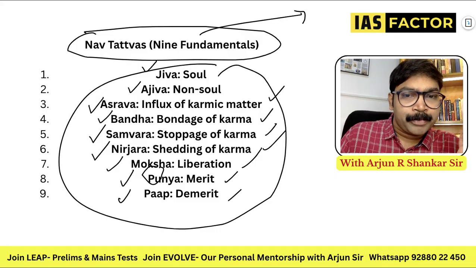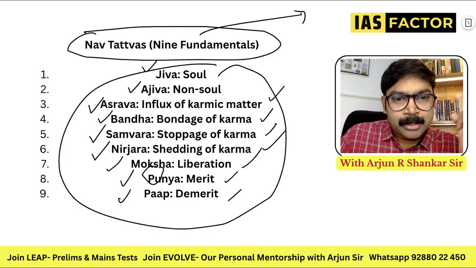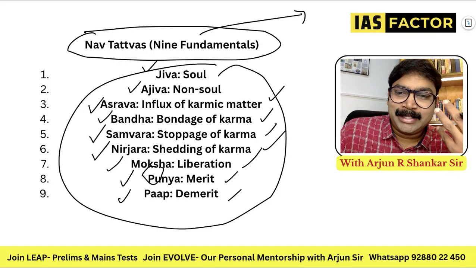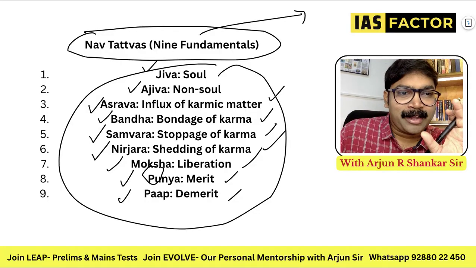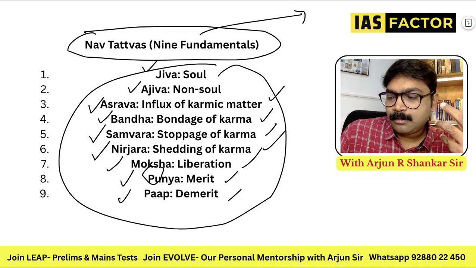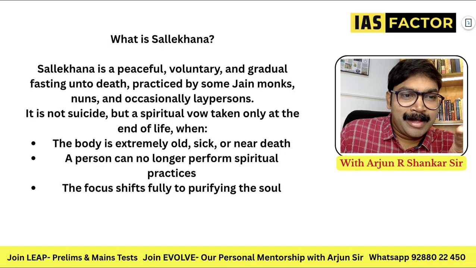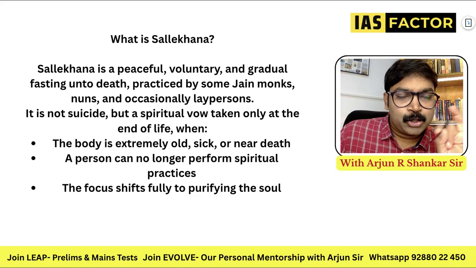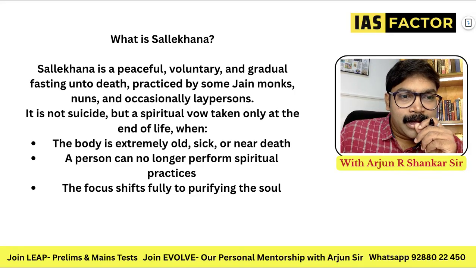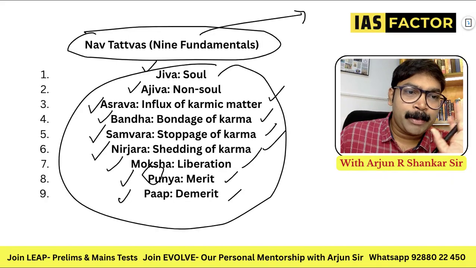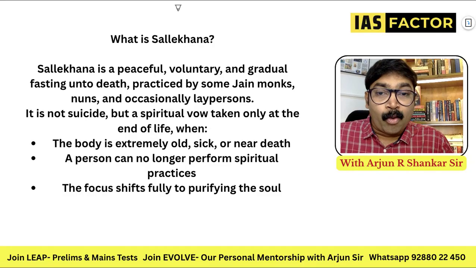Then the rest is all karma: karma, bondage of karma, stopping of karma, shedding of karma. Then you get moksha, obviously. This is how you easily remember all this, because remembrance is all recollection. I call this recollection. You recollect it. You can remember Jiva, Ajiva, soul, non-soul, and you can remember the other important things. You can remember moksha, and you can remember the karma aspect. Likewise, you can try remembering this, and you can remember Papa and Punya are Nava Tattvas. What is Salekhana?